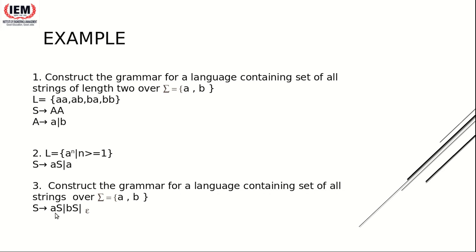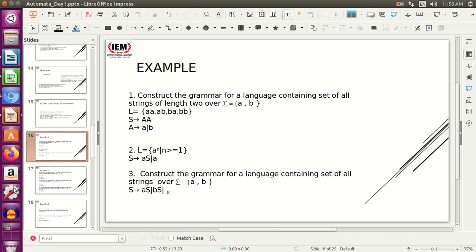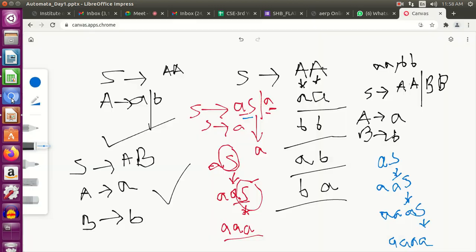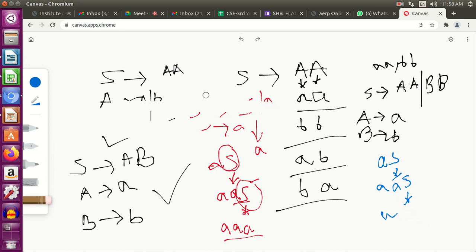This will be starting with A, another possible combination is this will be starting with B. Next is what will be there after A. After A there can be again A or B, so I use recursion so that I can get any value, either A or B. So let me go to the canvas and explain to you. Just a second. Let me clear the canvas.